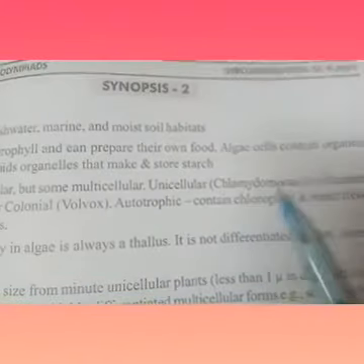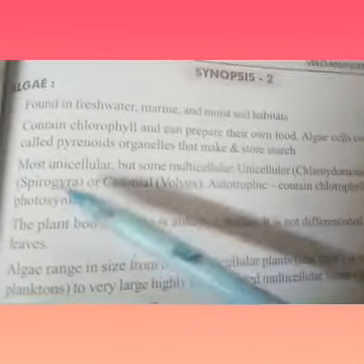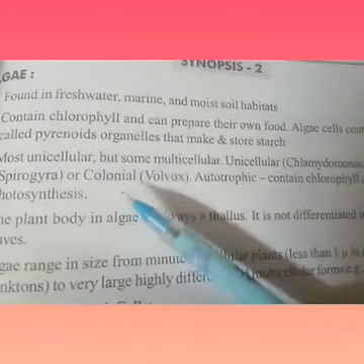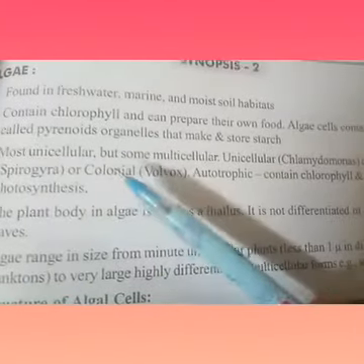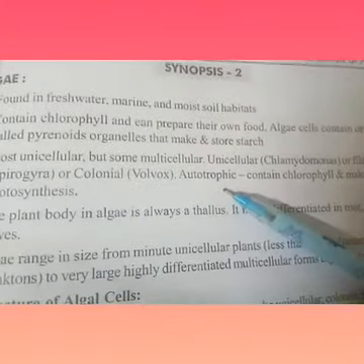Chlamydomonas is the example. Or filamentous. Filamentous means the structure of the organism will be like a filament. The example is Spirogyra. Or colonial. That means a group of cells forming is called colonial. The example is Volvox. So algae are autotrophic, contain chlorophyll and make food by photosynthesis.